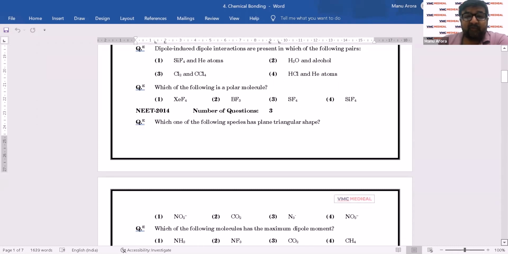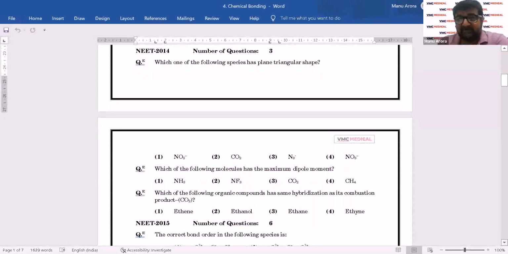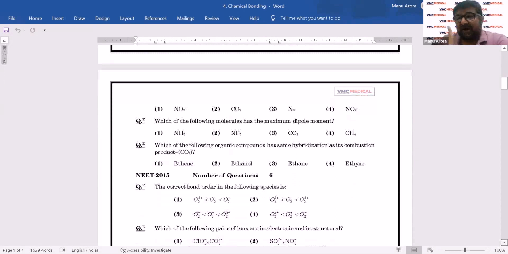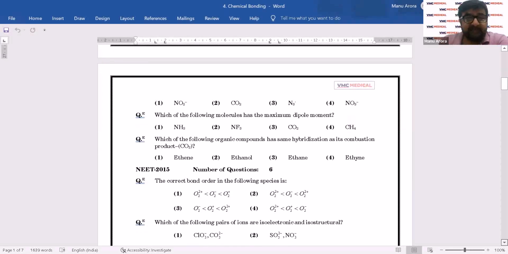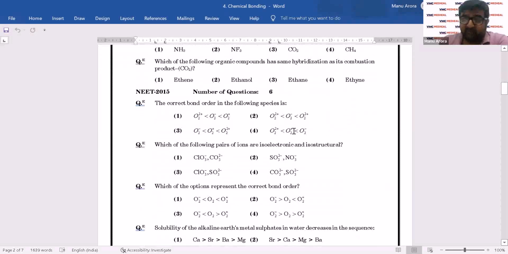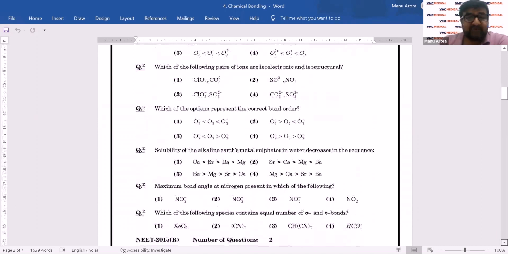Great. 2014: which of these has a plain triangular shape is again hybridization. Dipole moment once again. And which of these has the same hybridization as the combustion product carbon dioxide. So hybridization and dipole moment so far. Then we have questions on bond order, so this is MOT, molecular orbital theory. Another on bond order in the same paper. Again, isoelectronic and isostructural is again hybridization. Excellent. So hybridization, dipole moment, and some MOT, molecular orbital theory.